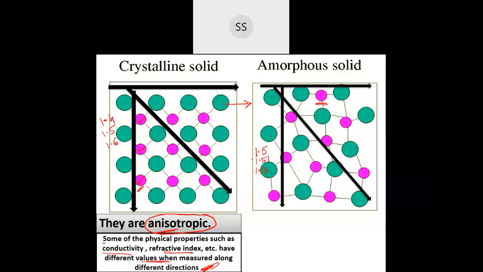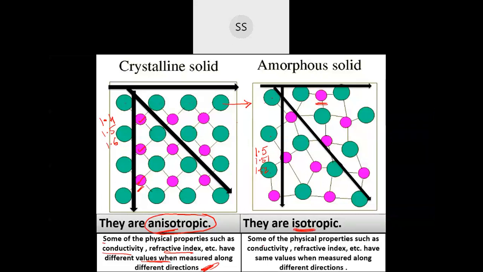Different values you are getting there, but here almost the same values you are getting, so they are called isotropic in nature. Isotropic means when you are measuring physical properties, which can be either electrical conductivity or thermal conductivity, or refractive index, these will give you almost the same values when measured in different directions. So that is called isotropic. I believe you have understood. If not, just let me know. I will repeat once again.